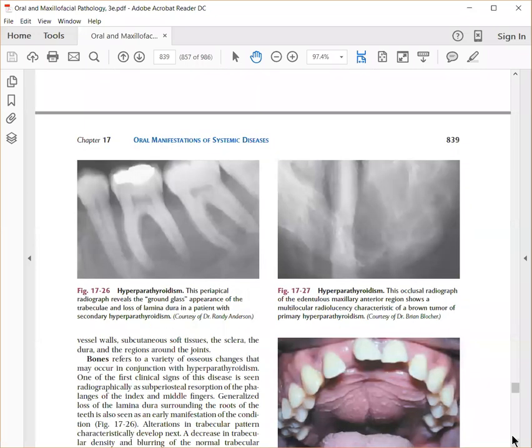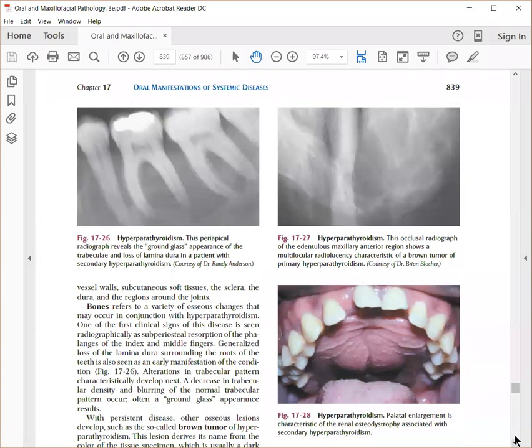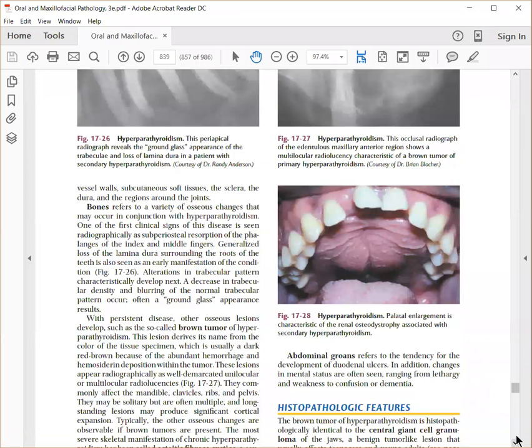So Brown's tumor is nothing but a granulomatous lesion in the bone due to osteoclastic resorption. When you do a radiograph, you can see a ground glass appearance. You can also see ground glass appearance in fibrous dysplasia, whereas here, along with the ground glass appearance, there is loss of lamina dura in hyperparathyroidism. Intraorally or extraorally, you can see a swelling in the bone, and when you do a biopsy, it will show a giant cell granuloma.